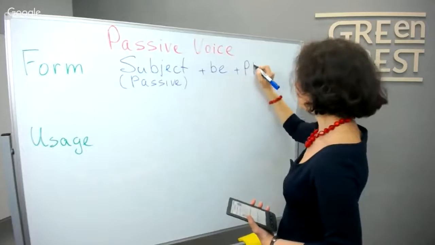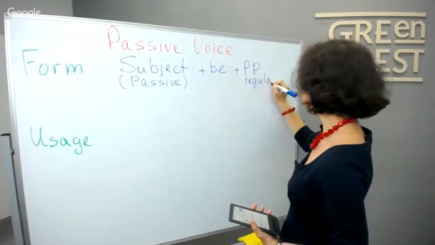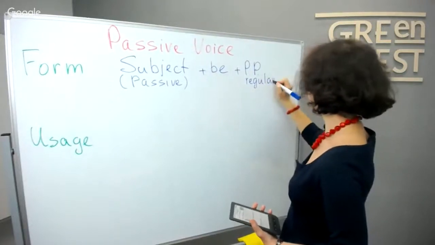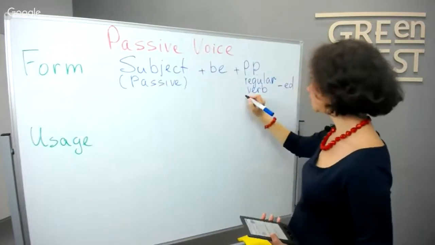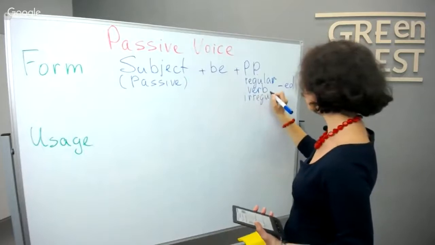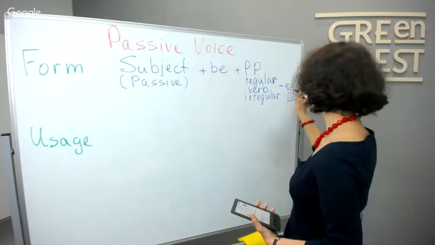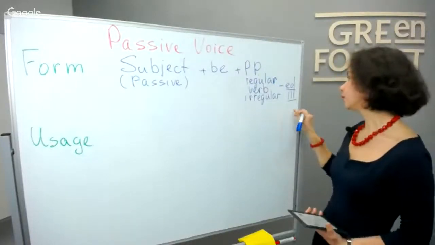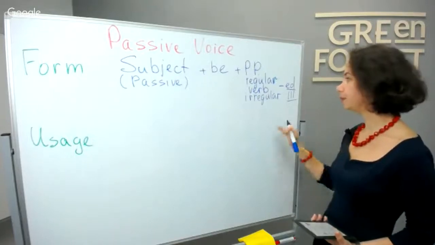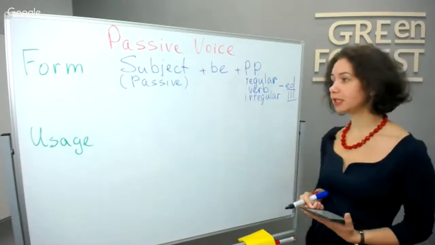I will write you just PP and explain what it is. Sorry, it's PP, the past participle. If it is a regular verb, we just use -ed. If it is an irregular one, we use the third form of it. I hope you have all learned irregular verbs, and you know the third form, for example, we have go, went, gone. So gone, this is the third form of the irregular verb go.